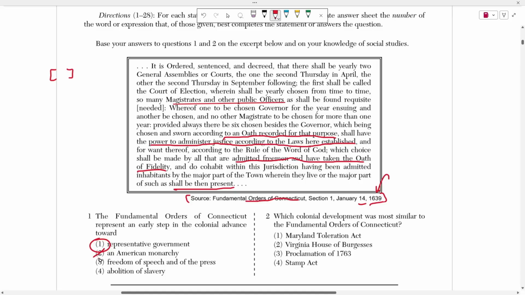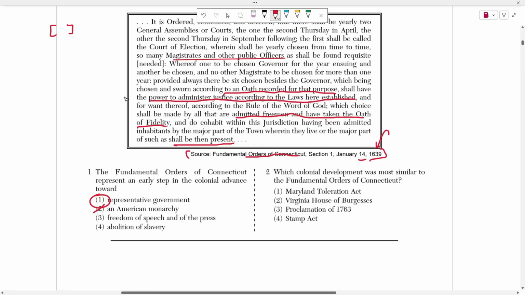This is the opposite of a monarchy because there's an election. Again, this has nothing to do with free press, and this has nothing to do with slavery, so it can't be choices 2 to 4.